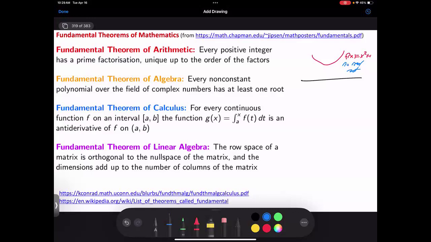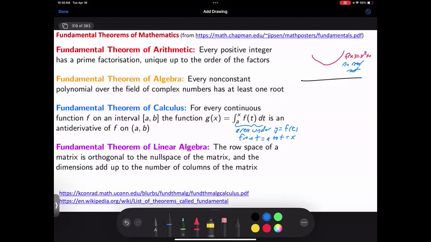There's a lot of versions of the fundamental theorem of calculus. I am not thrilled with the way they've stated it here. For every continuous function f on an interval, the function g of x is an antiderivative of f on [a, b]. To me, the only reason that this is worth studying is that this is the area under y equals f of t from t equals a to t equals x. The content of the fundamental theorem of calculus is the area under the curve from a to x is the antiderivative at x minus the antiderivative at a.